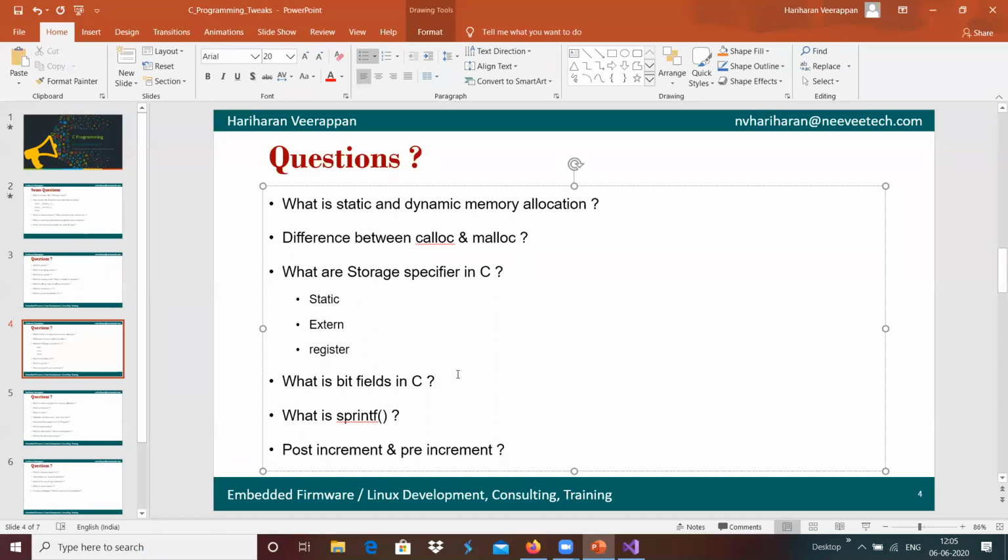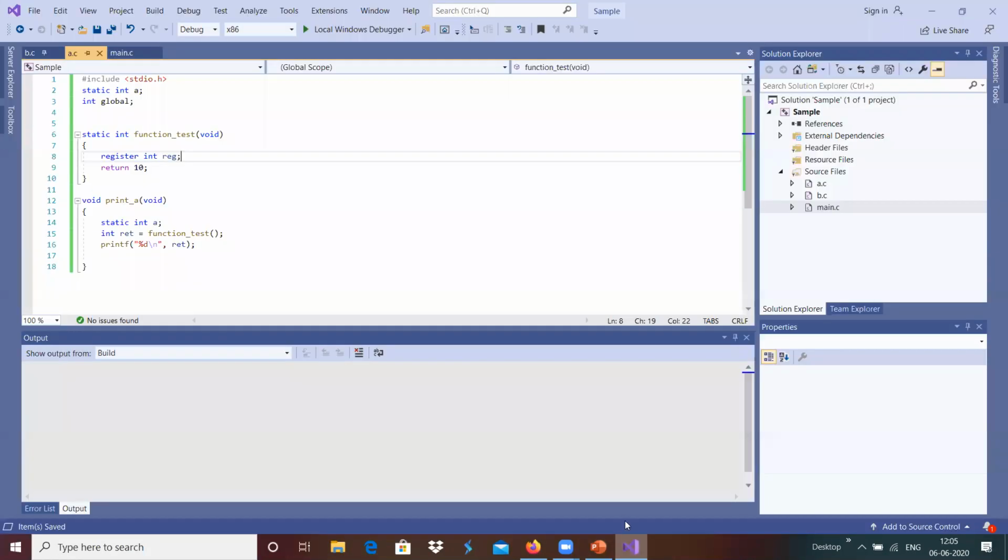What is a bit field? Bit field in C programming. Any idea about the bit field?